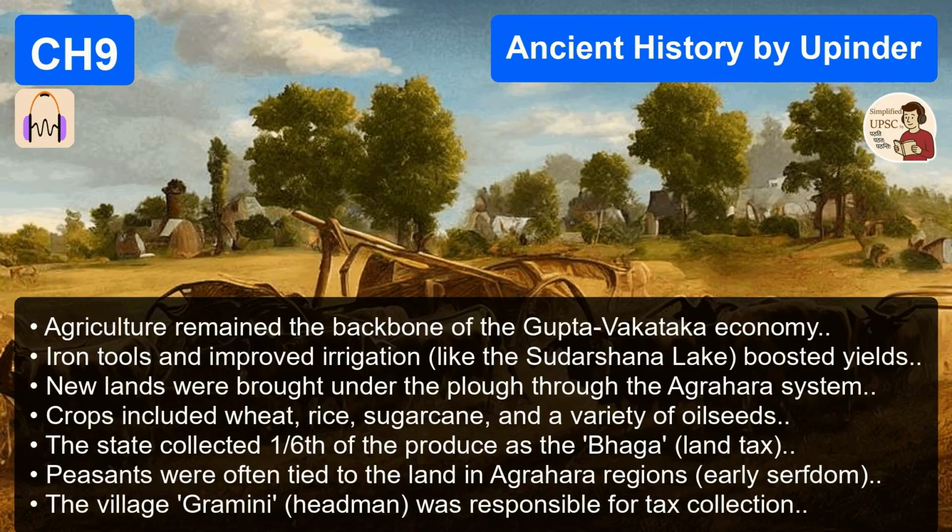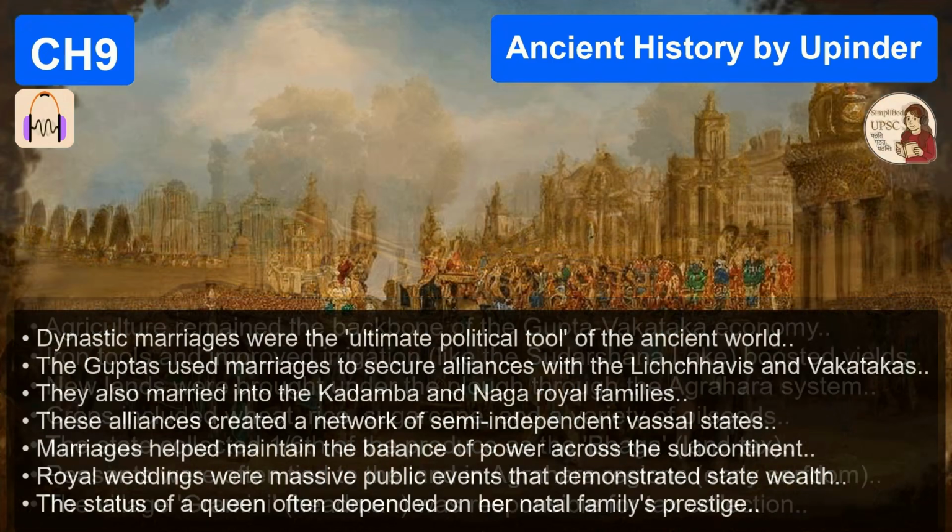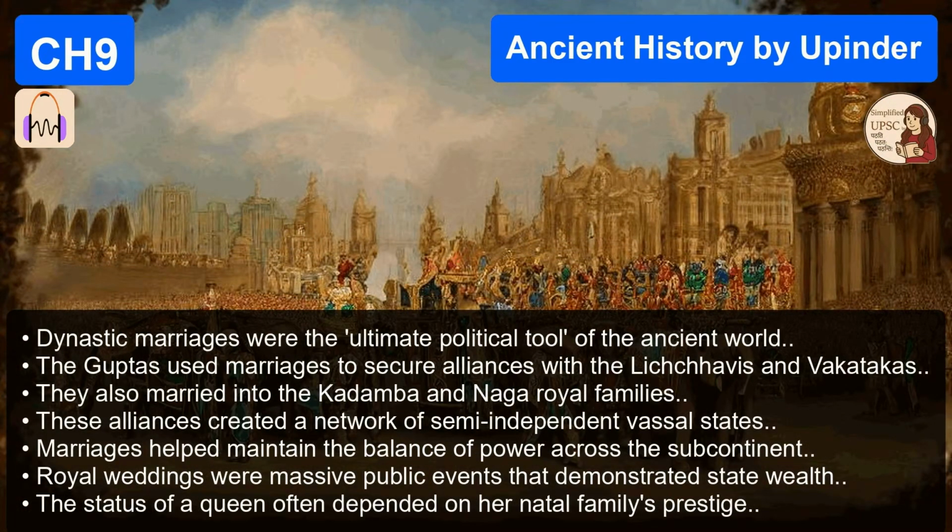And the administrative terms like Bhukti. You have to know the hierarchy. Bhukti is a province, the largest unit. A Bhukti was divided into Vishayas, which are districts. Don't mix them up. They will give you a match the columns question with these terms.